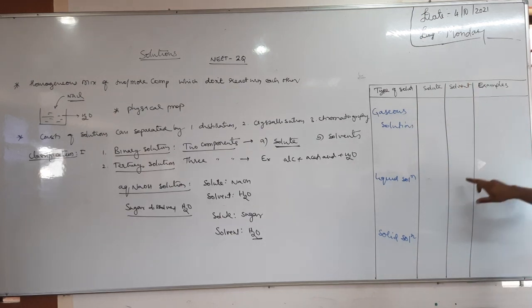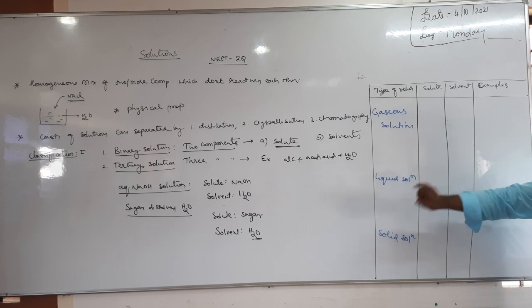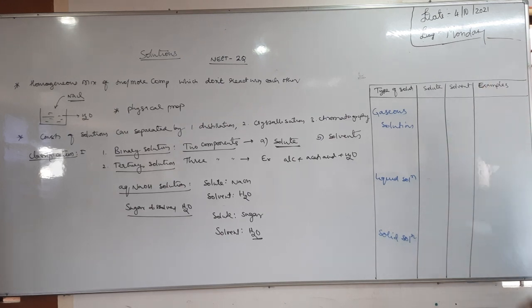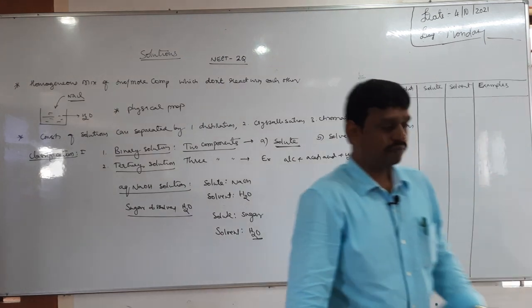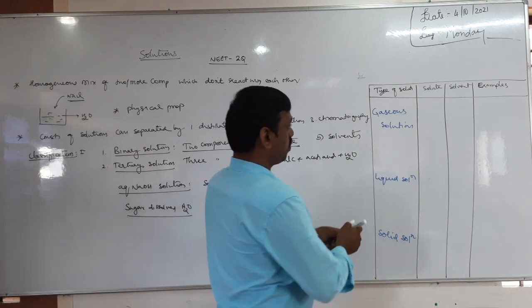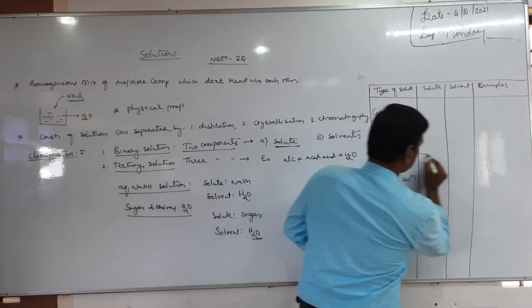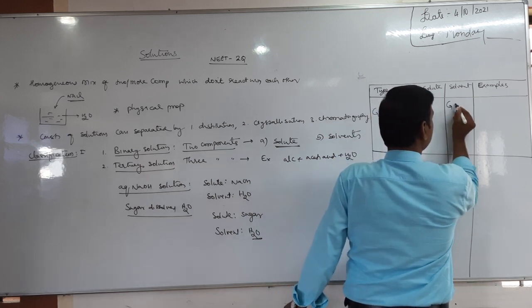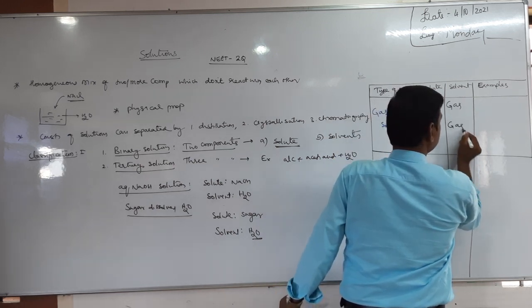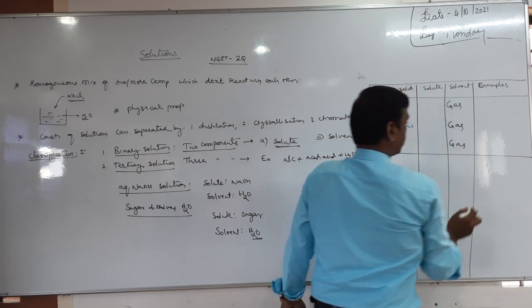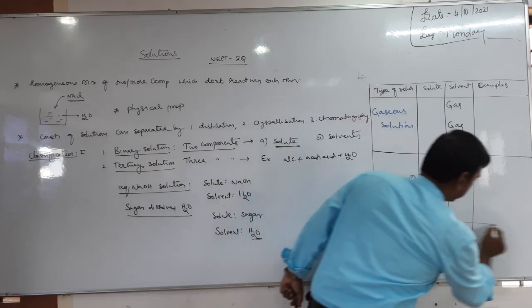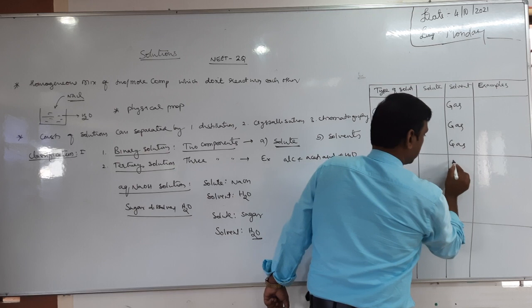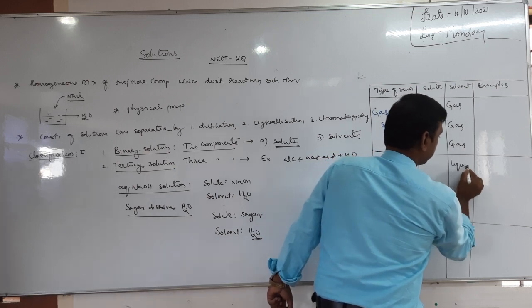If the solvent is a liquid, the solution is a liquid solution. If the solvent is a solid, the solution is a solid solution. In all gaseous solutions, the solvent must be a gas. In all liquid solutions, the solvent must be a liquid.